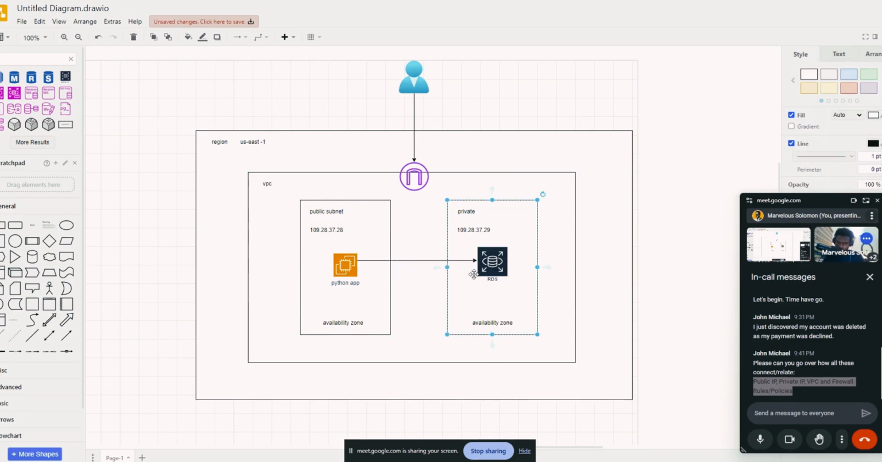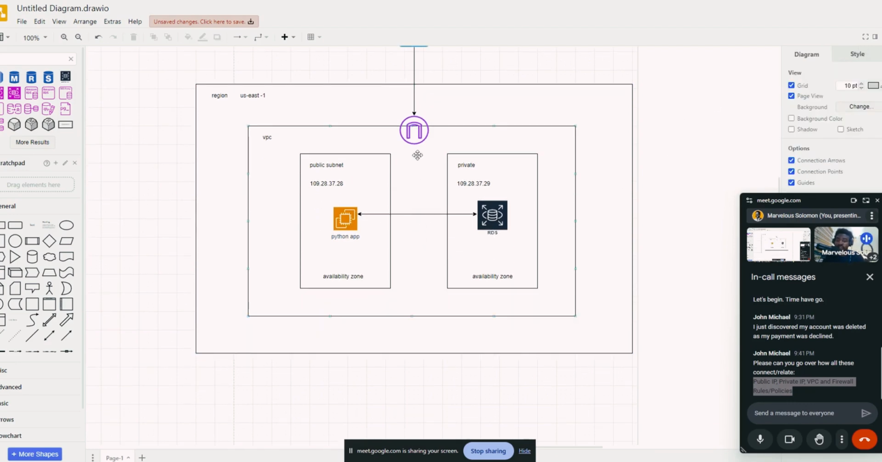Okay, so they can talk to each other. Let me just set this here instead. Let's do one just like this. So you have back and forth communication happening here.